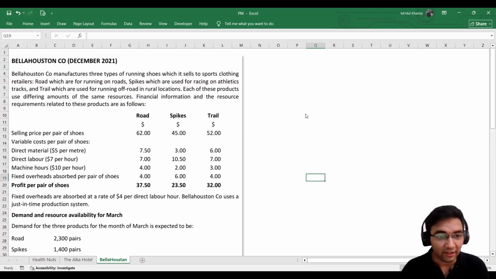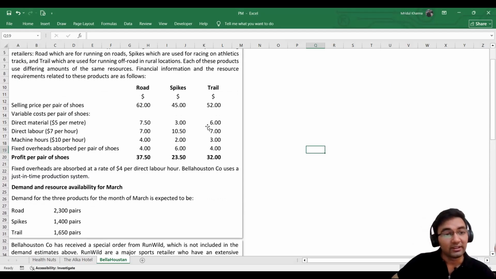This is the information that has been given to us. We have been given the selling price per pair of shoes. We have three kinds of shoes here: road, spikes, and trail. So this is per pair of shoes, basically per unit of each of these kinds of products. Then we have variable cost per pair of shoes: direct material, direct labor, machine hours, and then we have the fixed overheads absorbed per pair of shoes. So they have also allocated the fixed cost to each of these units. Then profit per pair of shoes, which is what we get at the end when we subtract the fixed cost.